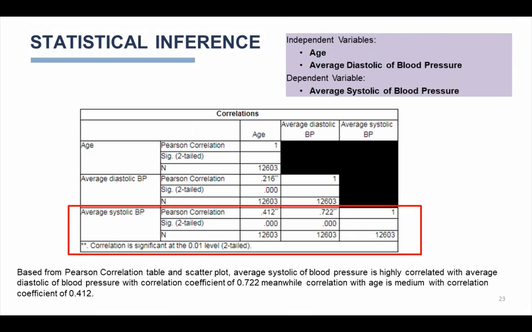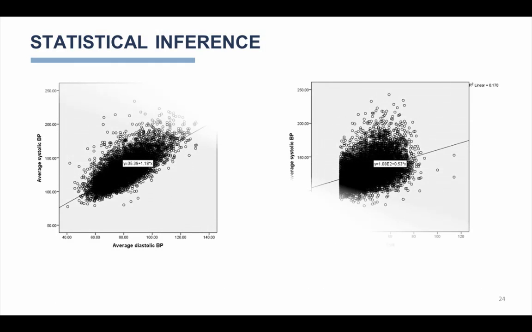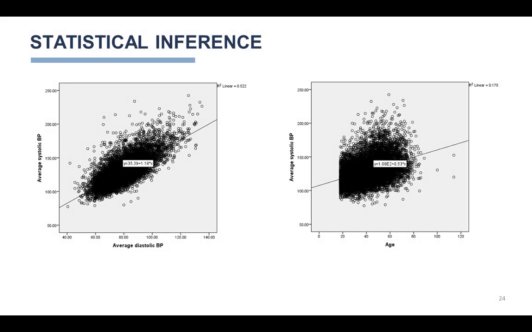Independent variable age and average systolic blood pressure, dependent variable average systolic blood pressure. Based on the Pearson correlation table and scatter plot, average systolic blood pressure is highly correlated with average systolic blood pressure, with a correlation coefficient of 0.722. Meanwhile, the correlation with age is medium, with a correlation coefficient of 0.412. Here is the calculation for average systolic BP and age.